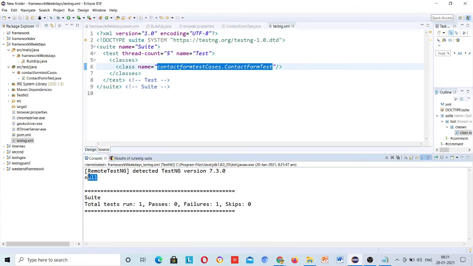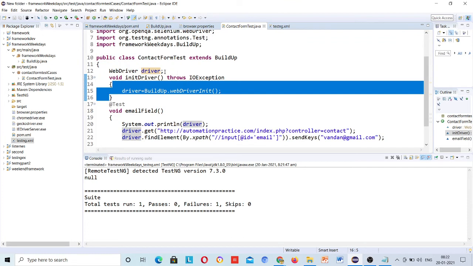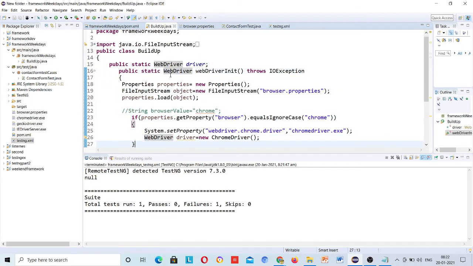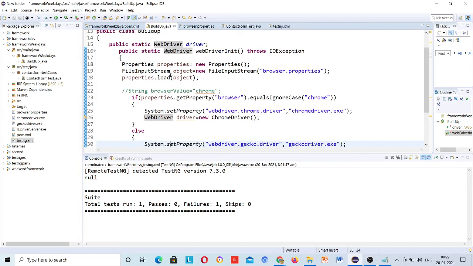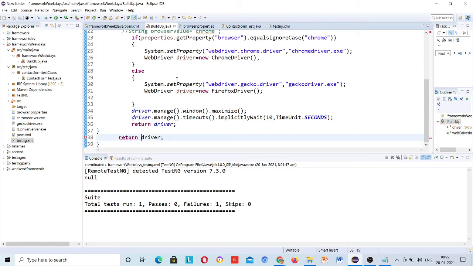Null, this is printing null here. WebDriver init, from here it is passing only null, right? Okay, this is asking me to do this.